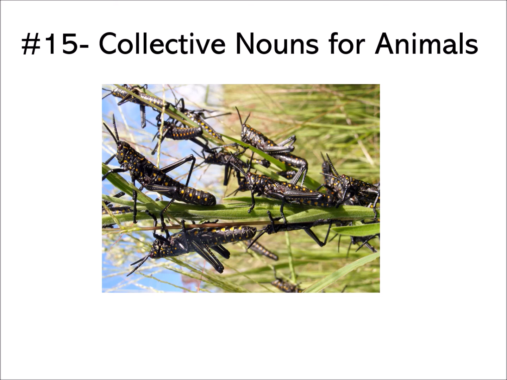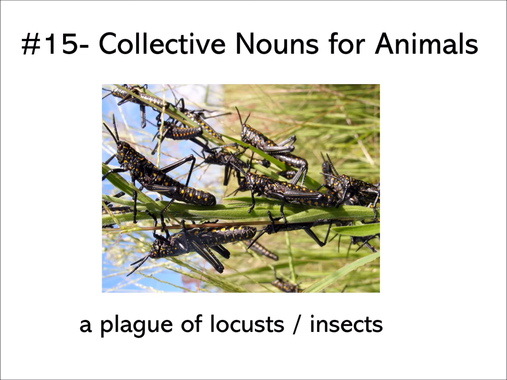When they come in a group, for sure they will eat everything off, and then your paddy plants will have nothing left. Can you understand? So we will say a plague of locusts or a plague of insects. They are harmful to your crops, your plants and all the vegetables that you plant.